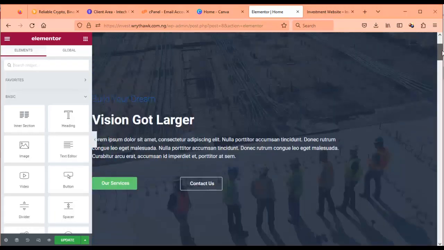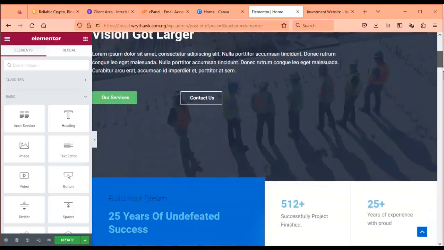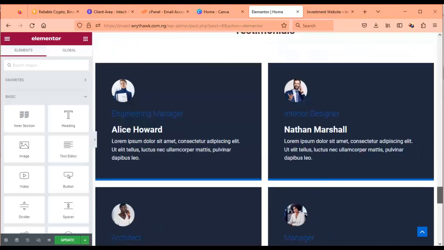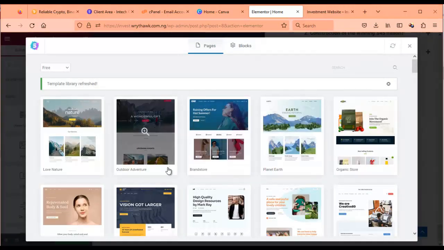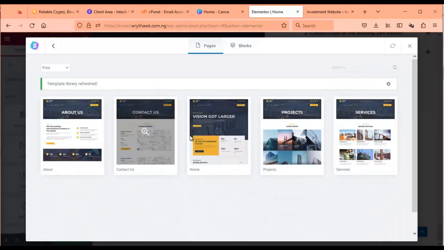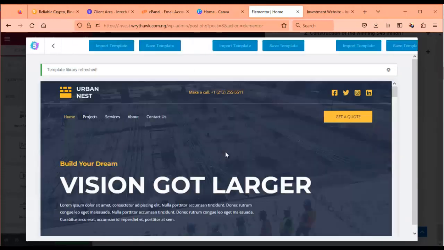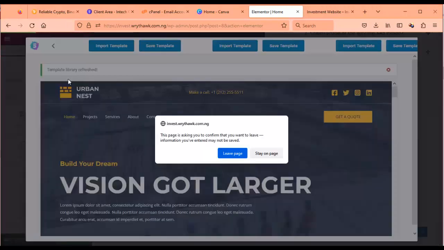Now what happened was that it was taking some time to install from here. So what I did, you see these other pages have loaded. I just saved the template, and after saving the template, I closed it.